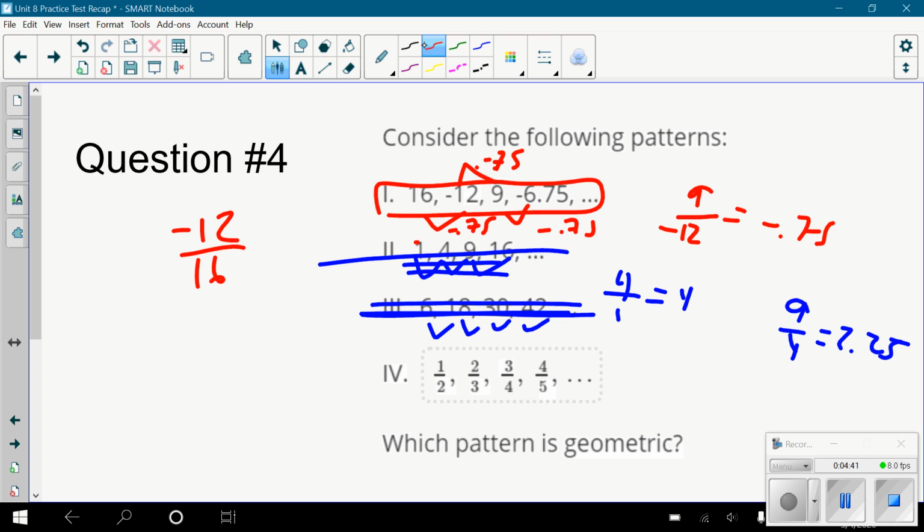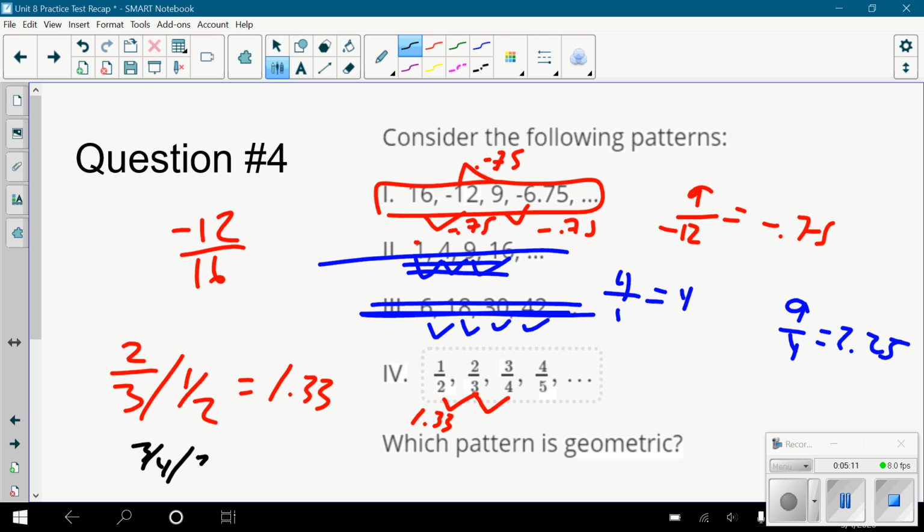This last one, tricky. Again, use division. What's 2/3 divided by 1/2? You can throw that right in your calculator, although you should be able to do it by hand. You get 4/3, 1.33. So to get from 1/2 to 2/3, you multiply by 1.33. Let's see if to get from 2/3 to 3/4, you multiply by the same thing. Well, how do we do that? We do division. Let's do 3/4 divided by 2/3. Type it in your calculator. You get 1.125. Huh.